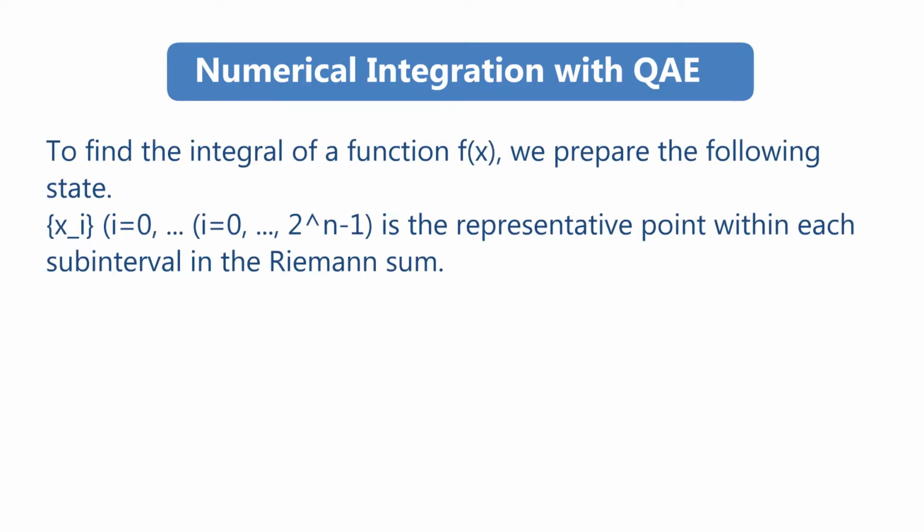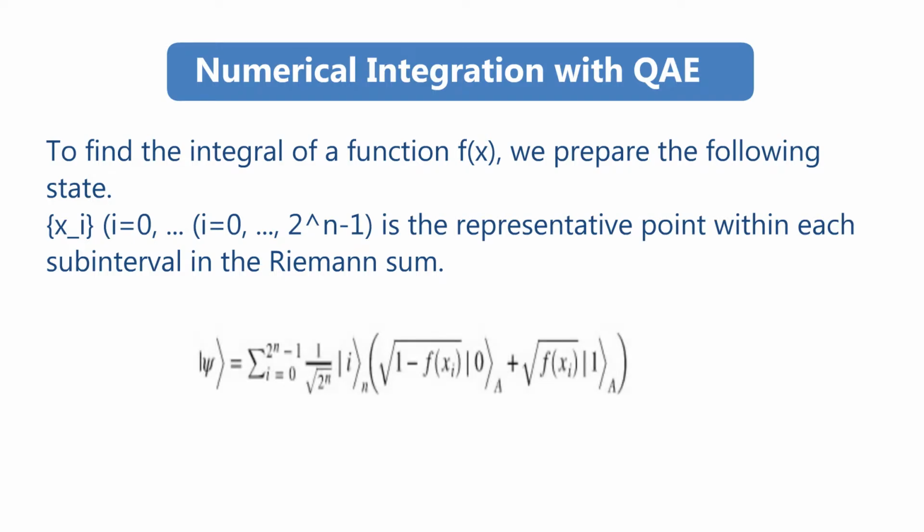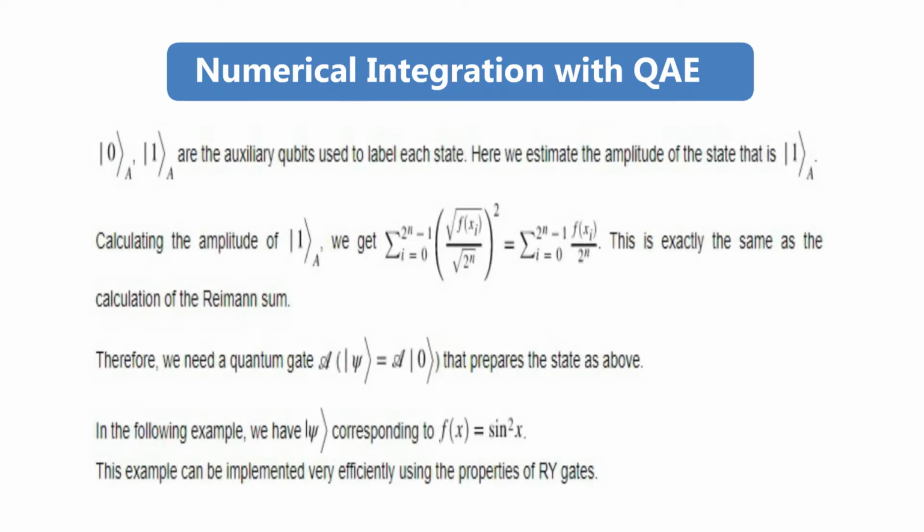To find the integral of a function f(x), we prepare the following state. Here x_i is the representative point within each subinterval in the Riemann sum, and i runs from 0 to 2^n − 1. The first register holds the auxiliary qubits used to label each state. Here we estimate the amplitude of the state where the auxiliary qubit is 1. Calculating the amplitude, we get the following. This is exactly the same as the calculation of the Riemann sum. Therefore, we need a quantum gate that prepares the state as above.